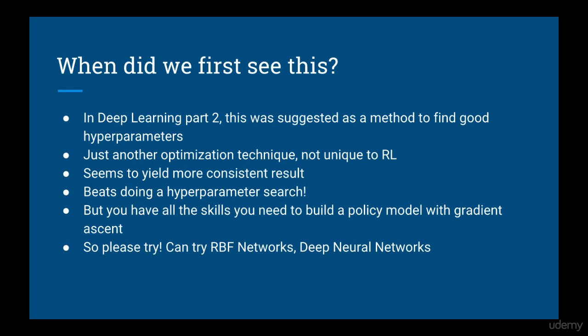I found that this method generally yields more consistent results than gradient descent, and it beats trying to do a hyperparameter search. However, since you have all the skills you need to build a parameterized policy and perform gradient ascent on the performance, you are encouraged to try and to see if you can find good hyperparameters. Try using both neural networks and linear models with radial basis function kernels.